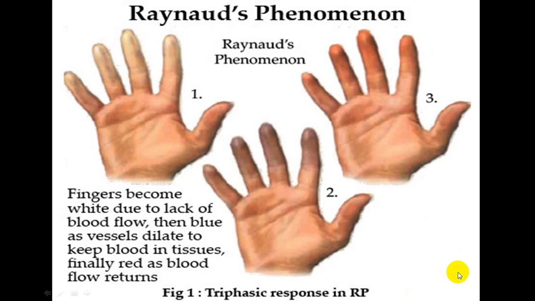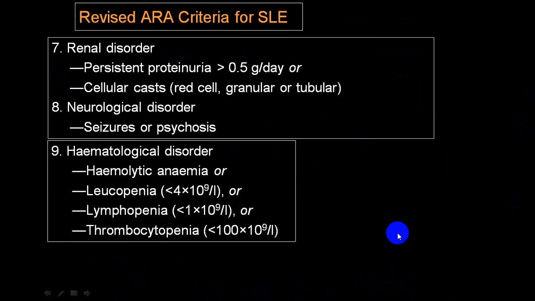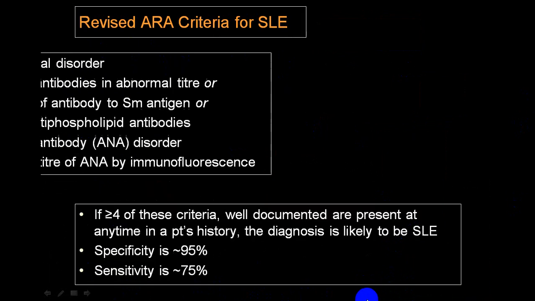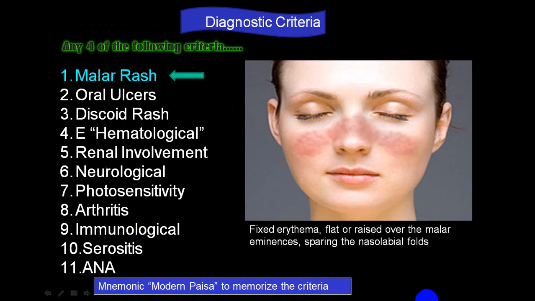This is Raynaud's phenomenon, which you can come across in a case. And these are all the different findings. These are 6, and you can go through the others. These are malar rash, discoid rash, photosensitivity, oral ulcer, arthritis, pericardium and pleura involvement, renal, neurological finding, hematological findings, immunological finding, anti-nuclear antibody, etc. If 4 criteria are present, it is more specific. Utilize that.